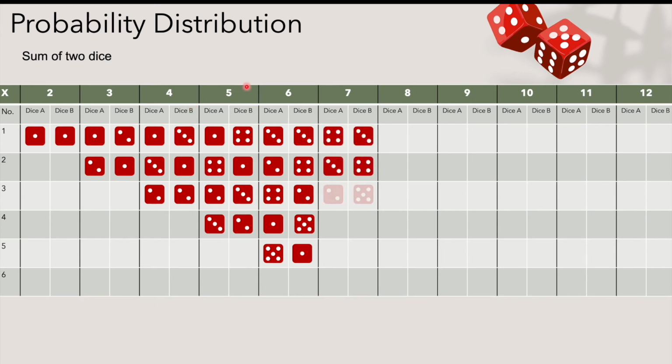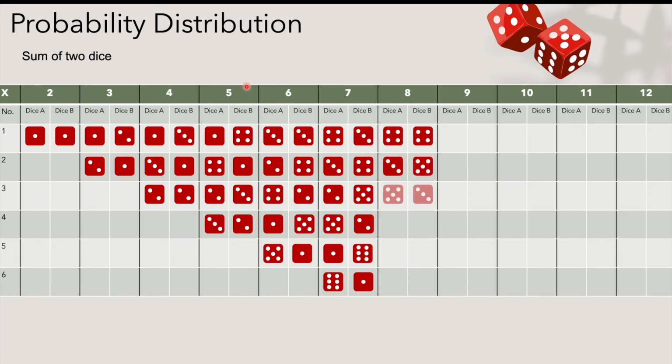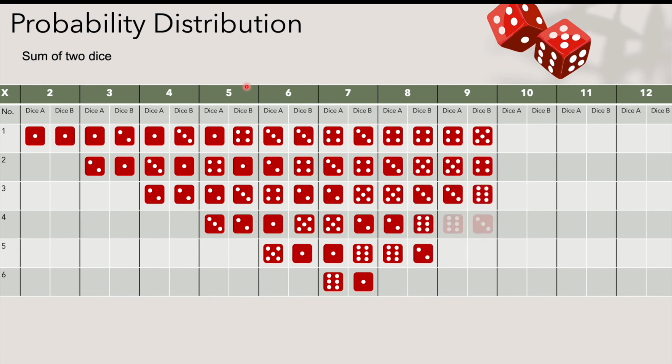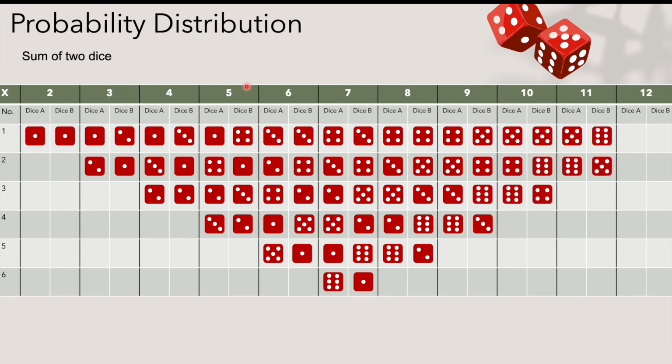Similarly, 7 has 6 different combinations that can give us 7 as the outcome. 8 has 5 combinations, 9 has 4 combinations, 10 has 3 combinations, 11 has 2 and 12 has 1 combination only.